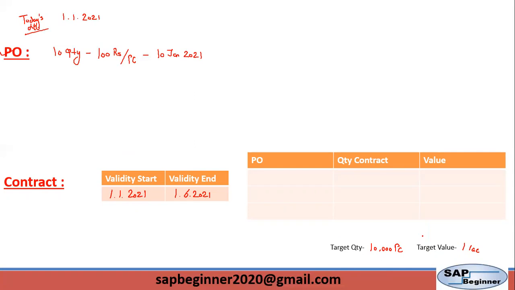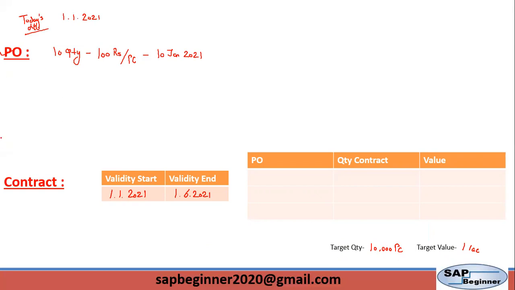So we have two types of contract. First one is value contract and second is quantity contract. We use the value contract when the total value of all the release orders should not exceed a certain amount. Or we use the quantity contract when the total quantity to order over the duration of this time frame is until this quantity is reached. So that is the difference between purchase order and contract.